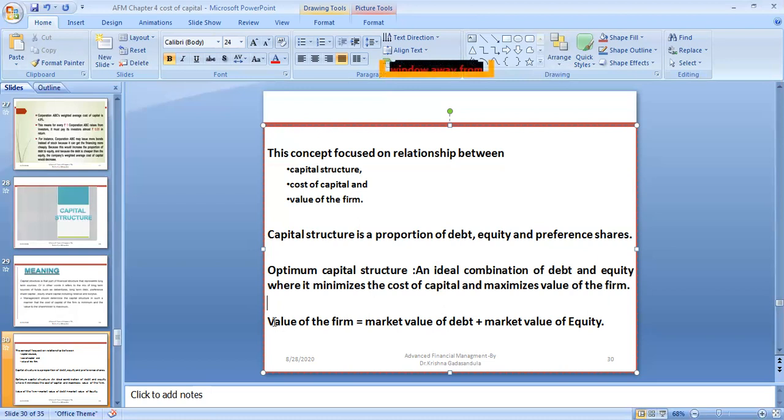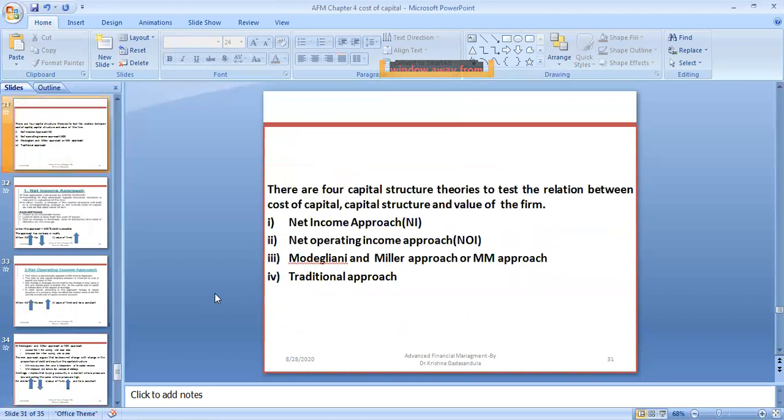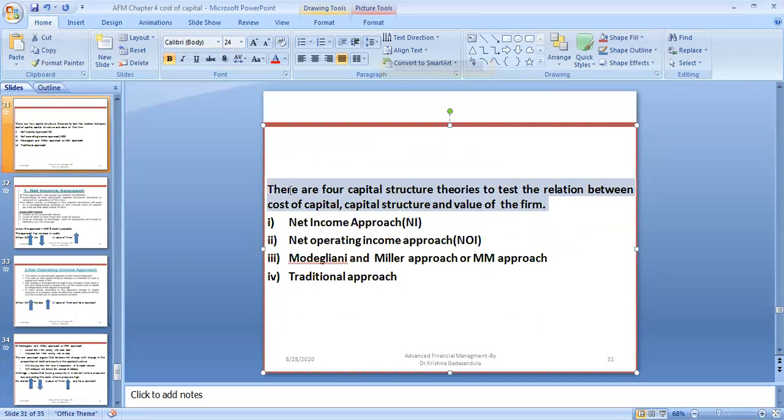So that's why the value of the firm equals the market value of the debt plus the market value of the equity. The combination of these two determines the value of the firm. So that's why there are four capital structure theories to test the relationship between cost of capital and capital structure of the firm. These theories were developed by Durand, a financial author. I will tell you about that in the coming slides.